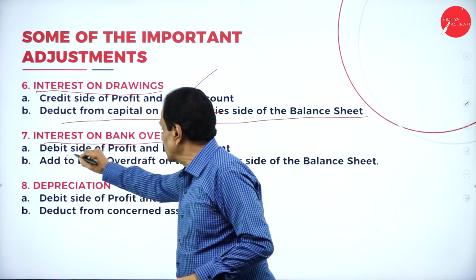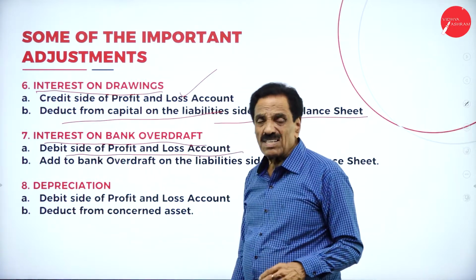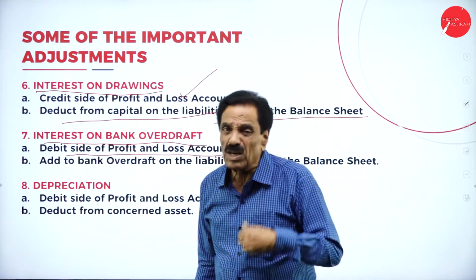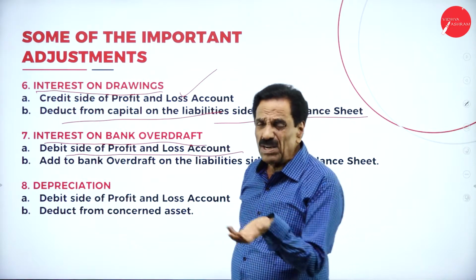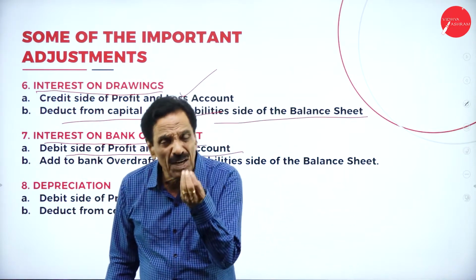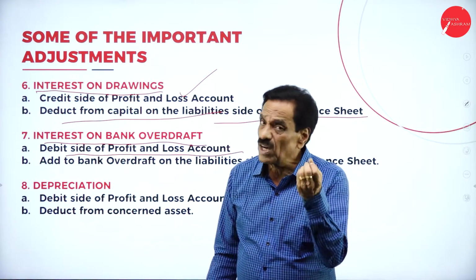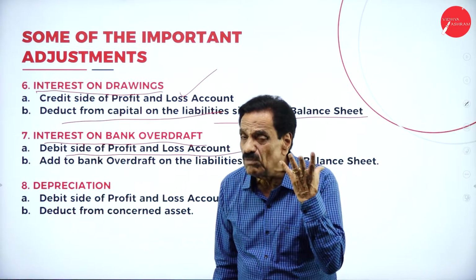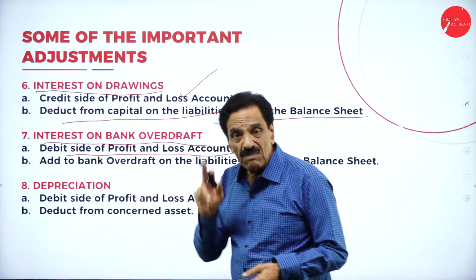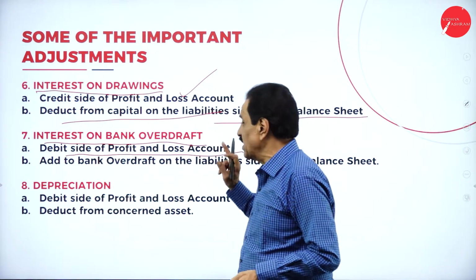It will come on the debit side of profit and loss account. Then, add to bank loan whatever loan you have taken. Assume that you have taken a loan worth rupees 1 lakh. For that, you have to pay about rupees 5,000. So, the total amount becomes 1,05,000 now. That 5,000 will come on the debit side of profit and loss account.